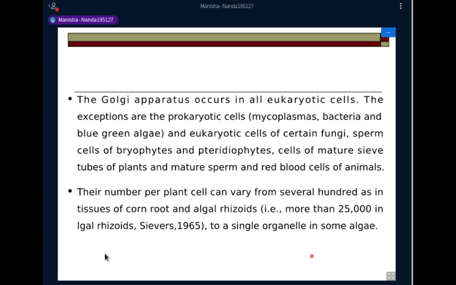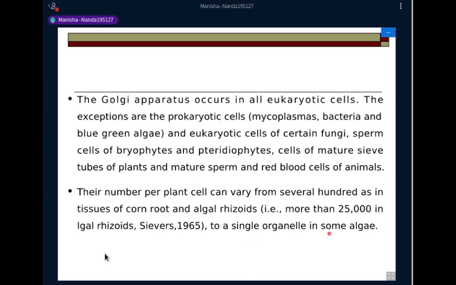Now, the Golgi apparatus is found in all eukaryotic cells. The exceptions are prokaryotic cells like mycoplasmas, bacteria, and blue-green algae, and certain eukaryotic fungi, sperm cells of bryophytes and pteridophytes, cells of mature sieve tubes of plants, mature sperm, and RBCs of animals. These are devoid of the Golgi apparatus.